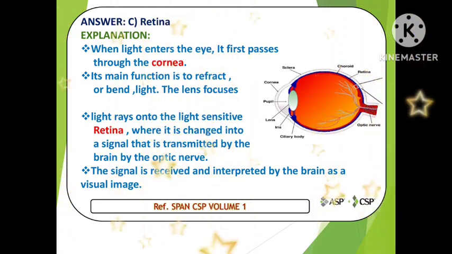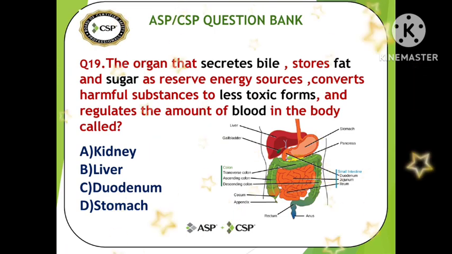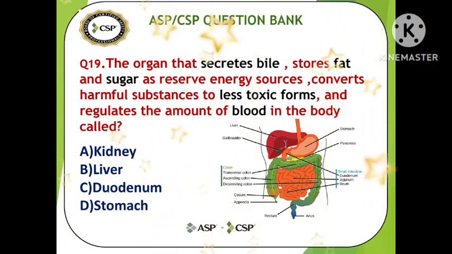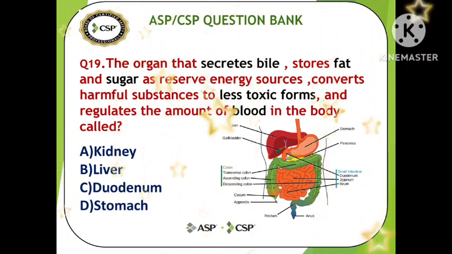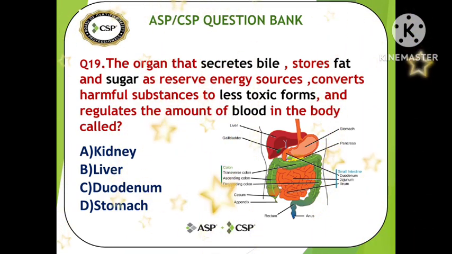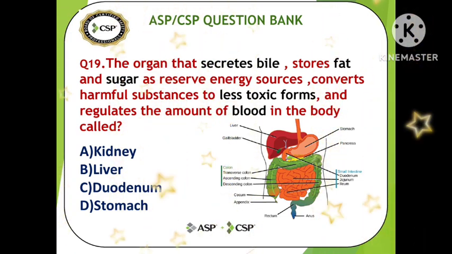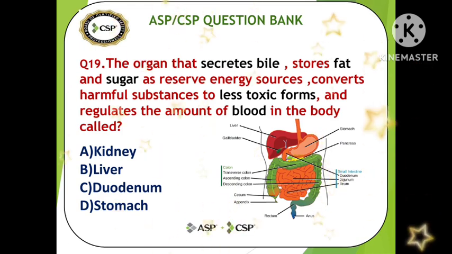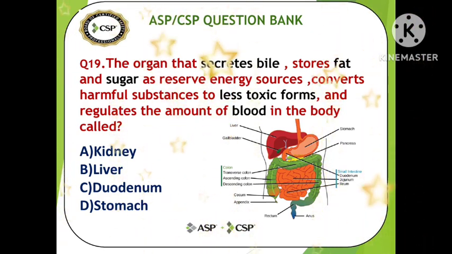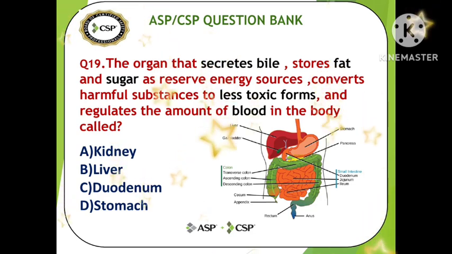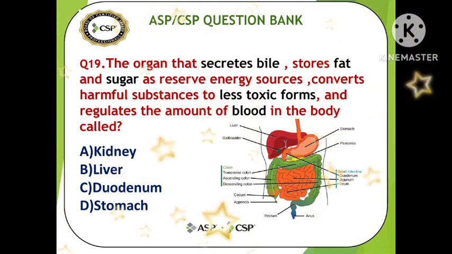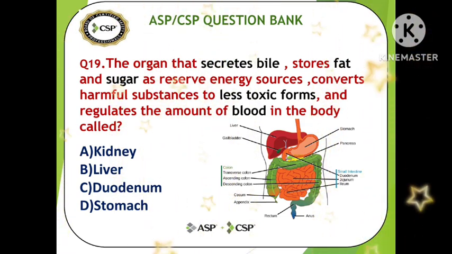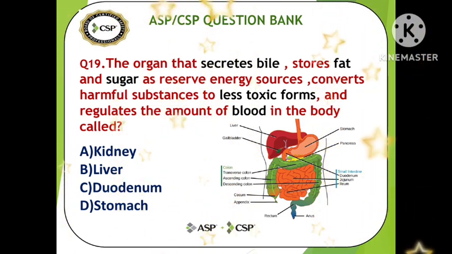Now it's our turn to look at the digestive system. The organ that secretes bile, stores fat and sugar as a reserve energy source, converts harmful substances to a less toxic form, and regulates the amount of blood in the body: what do we call it? Kidney, liver, duodenum, or stomach. You can see the beautiful picture also, showing how the digestive system and excretory system work. We'll see the answer in the next slide.